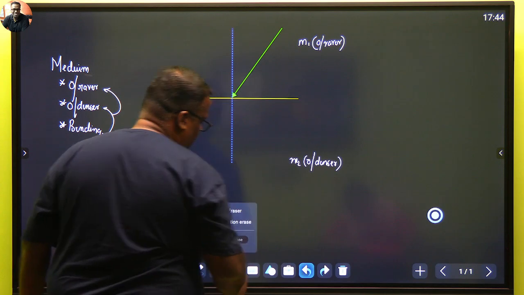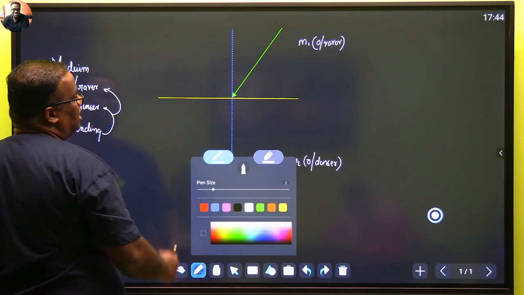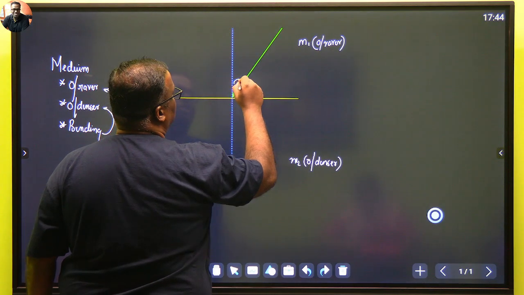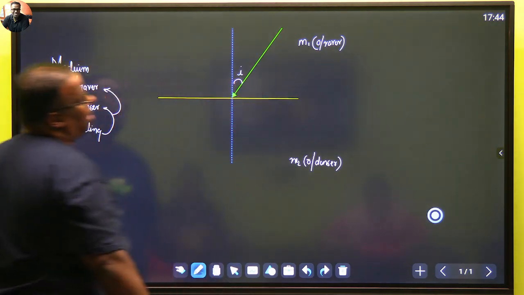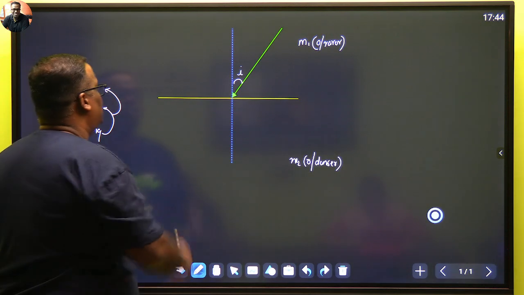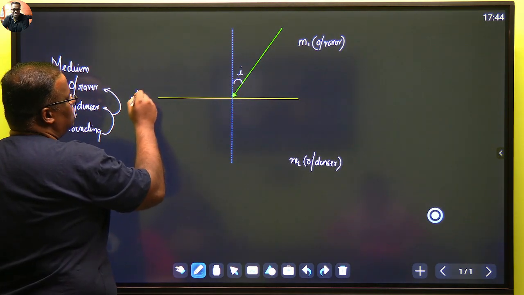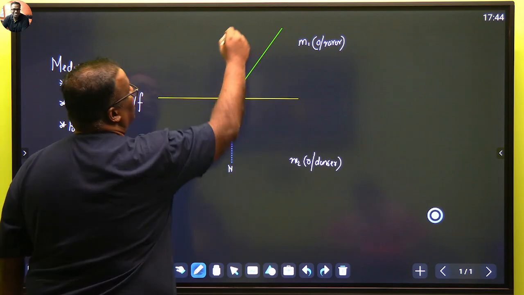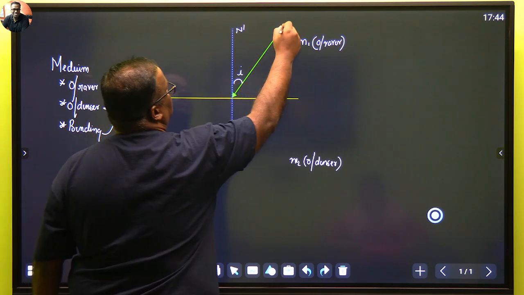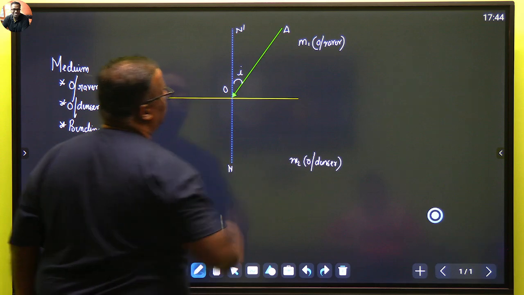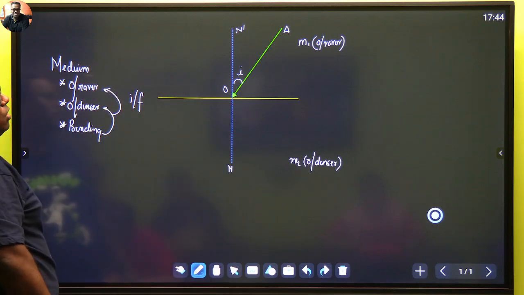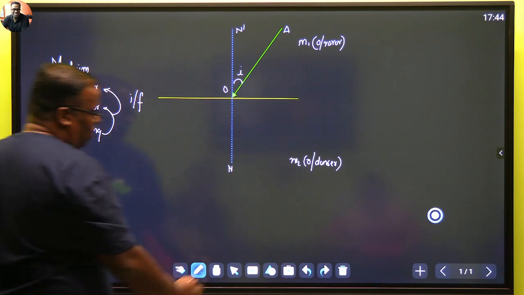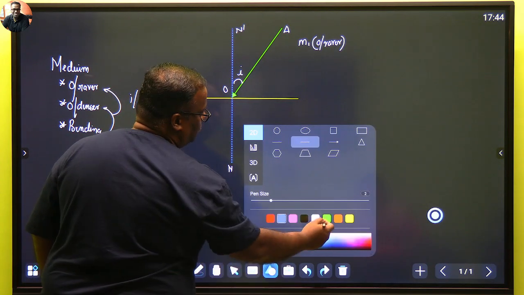The angle made by the incident ray with the normal at the point of incidence will be known as the angle of incidence. This is my interface between two mediums. This is my normal N dash, and let's say this is A and this is O. So AO is my incident ray and AON is my angle of incidence. Now we are moving from rarer to denser, so obviously I would expect the light ray to bend towards the normal.